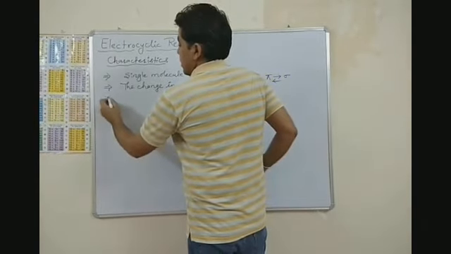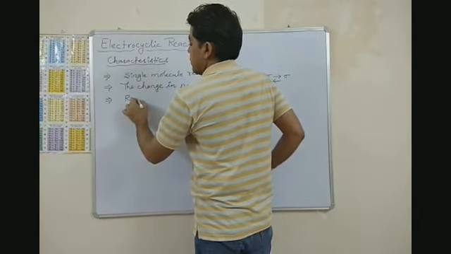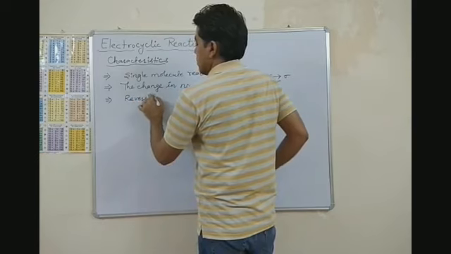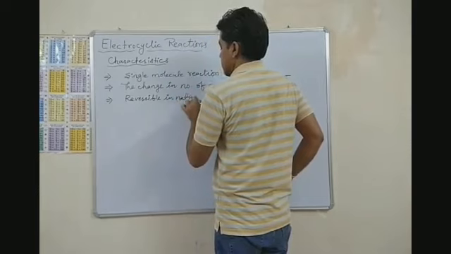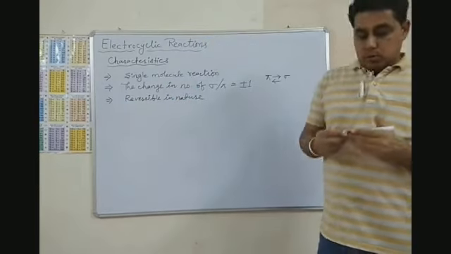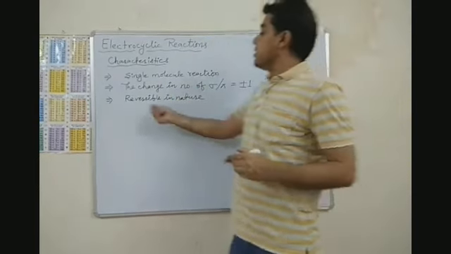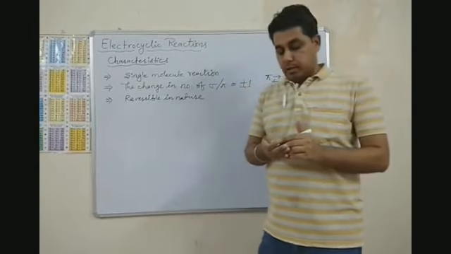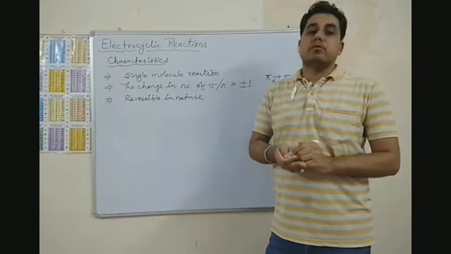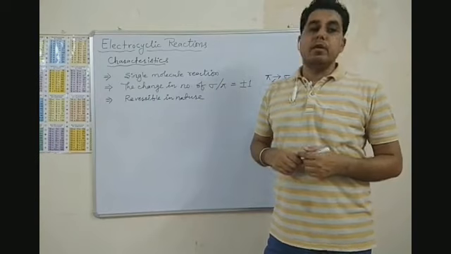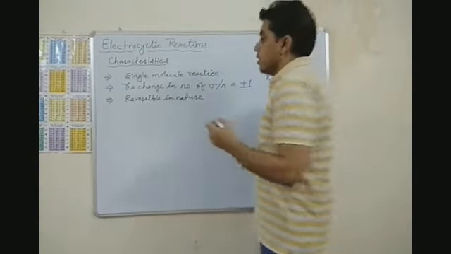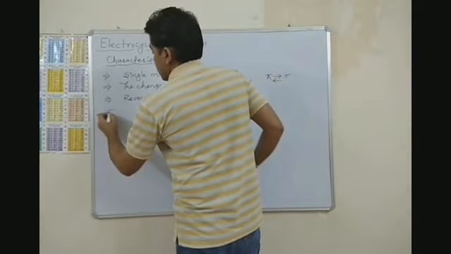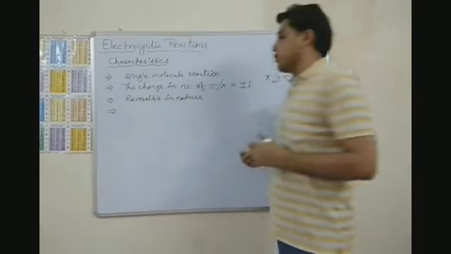These reactions are reversible in nature. Okay, so these are reversible in nature, but there are some examples of irreversible electrocyclic reactions.